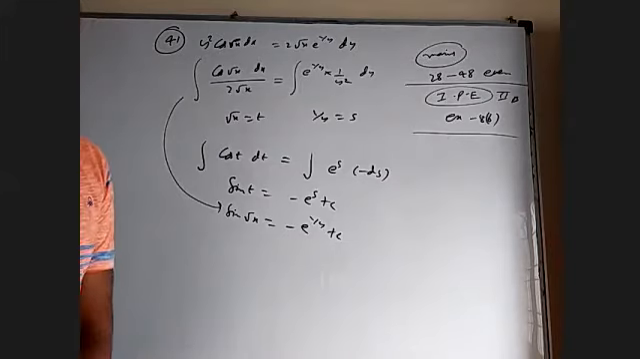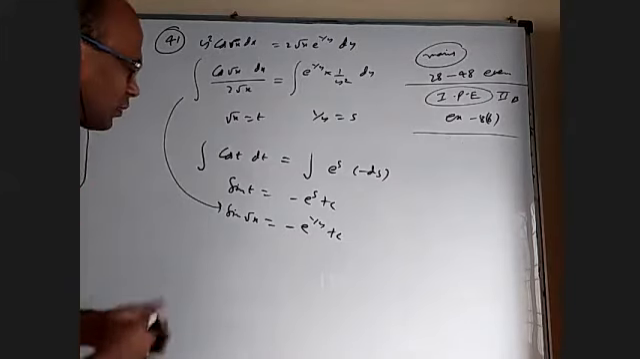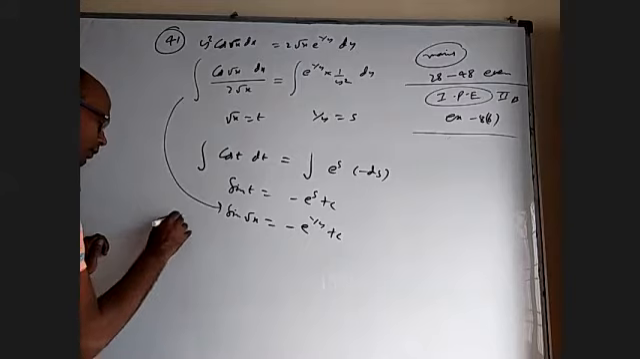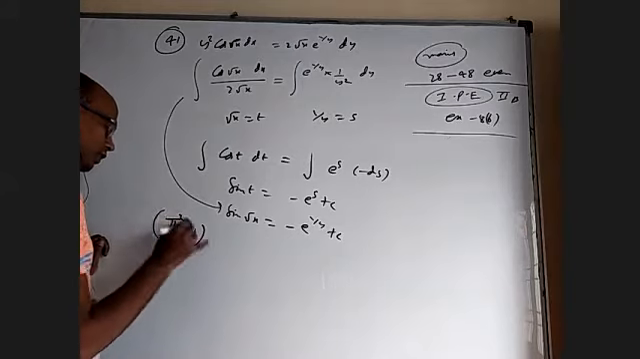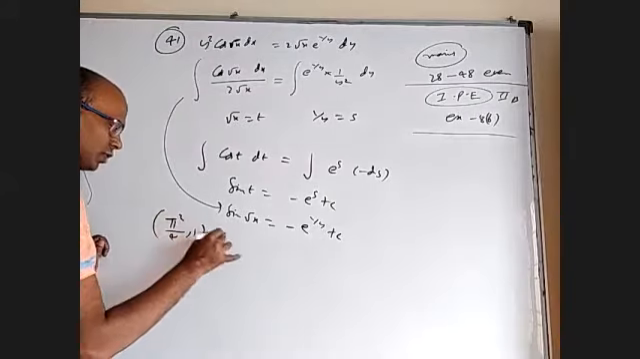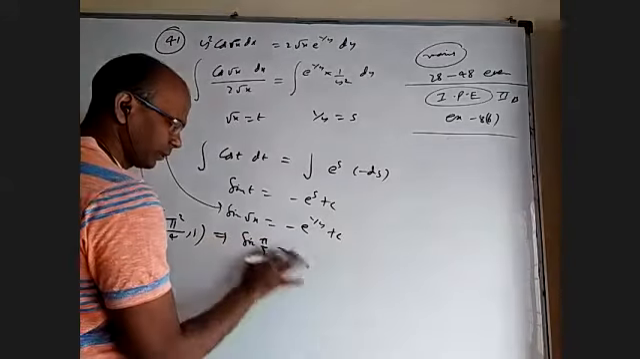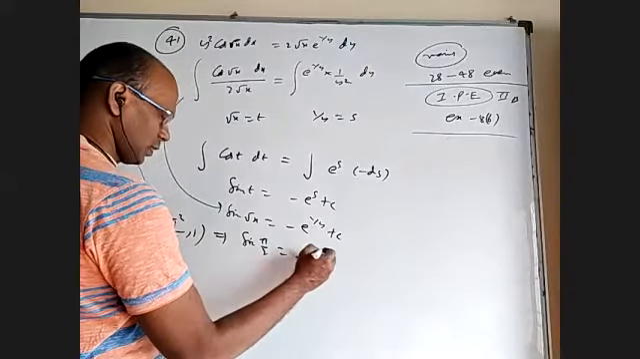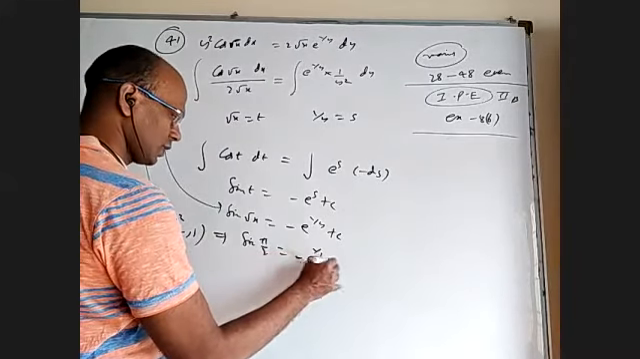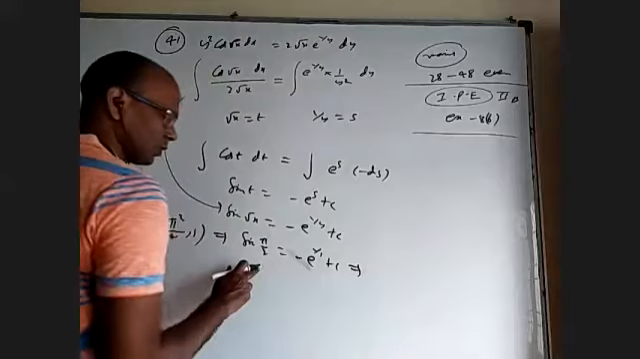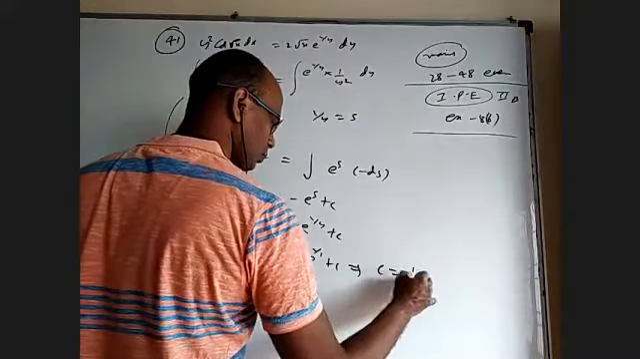To find the constant, they said it is passing through pi square by 4 comma 1. So when you substitute pi square by 4 comma 1, this will become sine pi by 2. This will become minus e power 1 by 1 plus c. This is 1. So c is equal to 1 plus c.